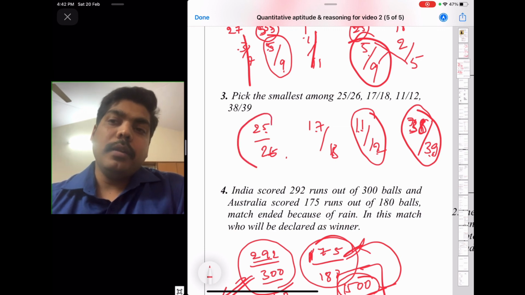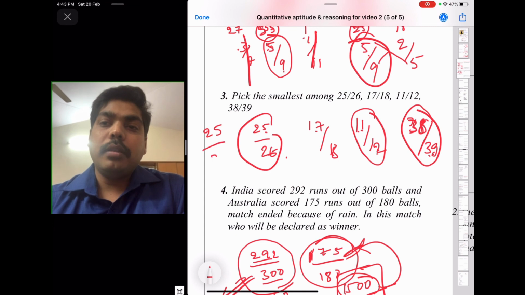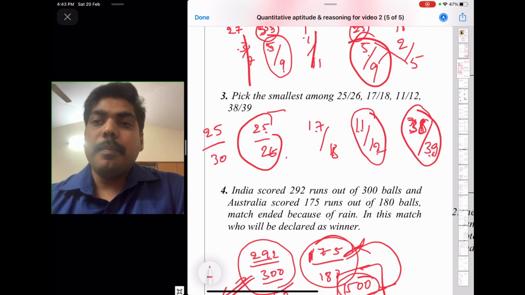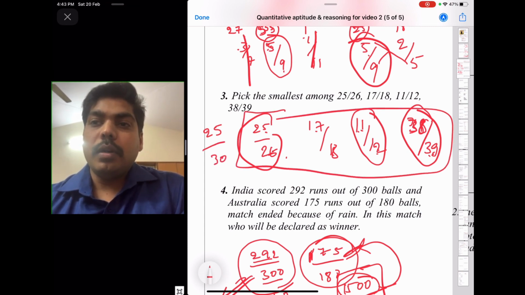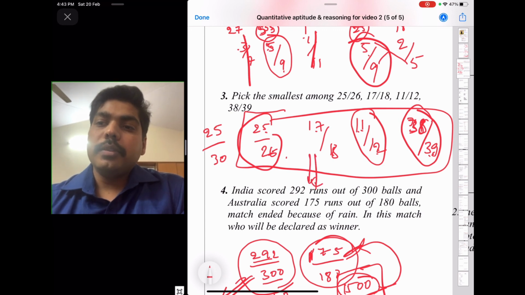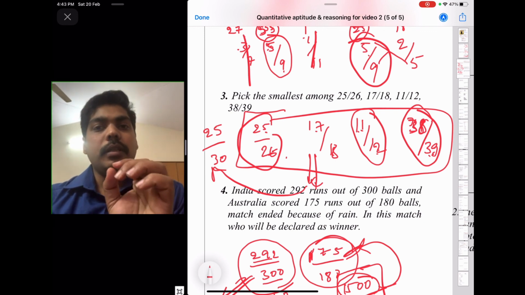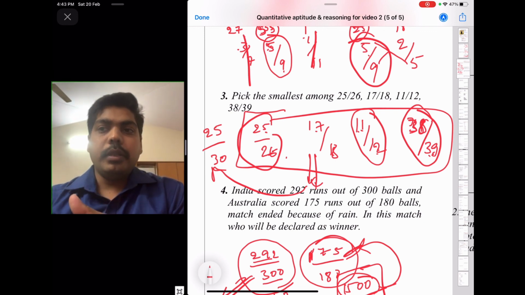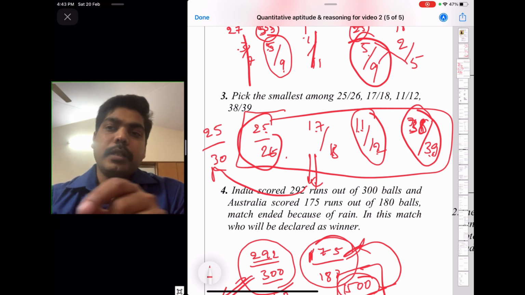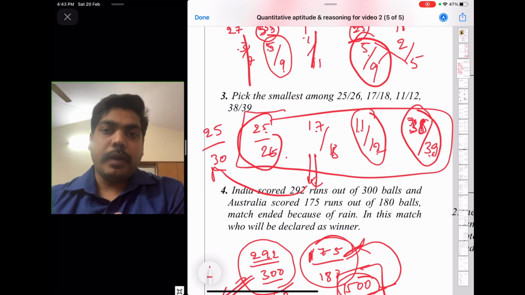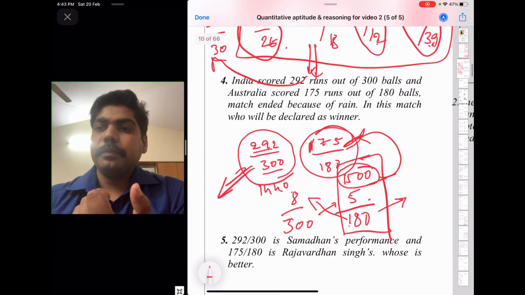If any one is not consecutive, like if they give 25 by 30, then you can compare these four, and whatever answer comes, you can compare with this. Remember, when the fraction is formed with consecutive numbers, whichever fraction has the maximum number will be the greatest fraction.